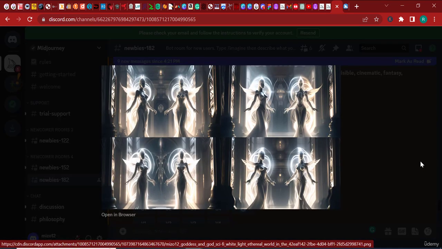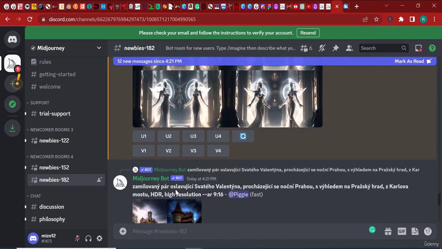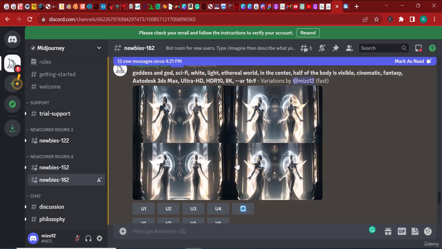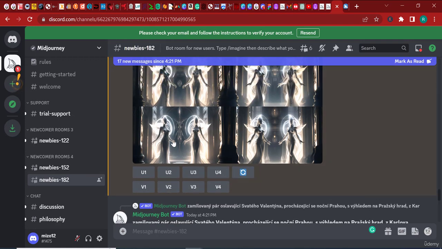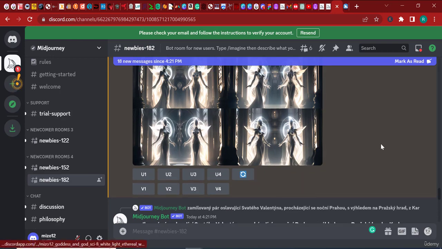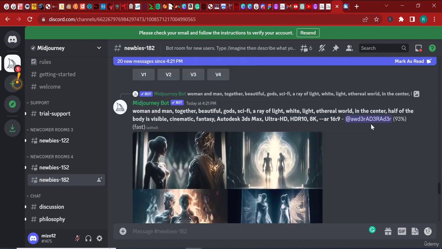They kind of remind me of God of War, the Sisters of Fate or something like that in God of War. And so here you have all these images, and you can decide to upscale one of them or even to create variations even further. You can create more variations. And the good thing is that you can create 4 variations if you want. So you can create variations of image 1, variations of image 2, variations of image 3, and so on and so forth.